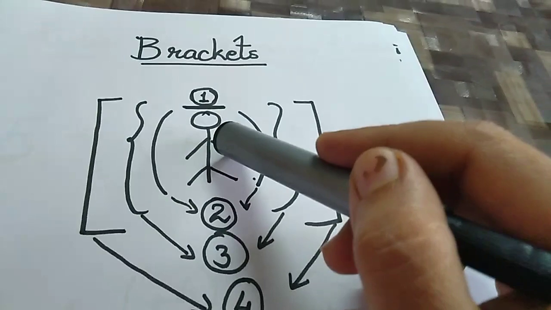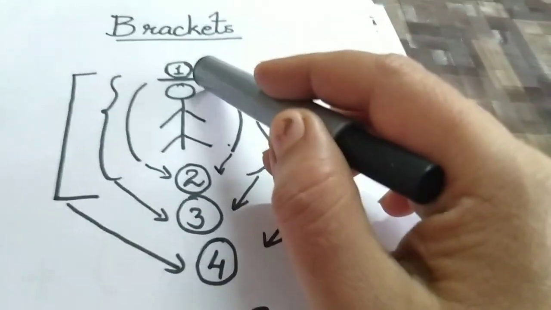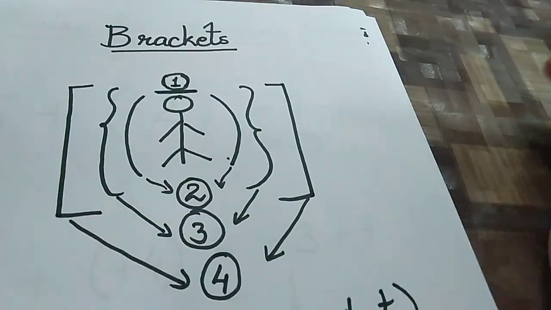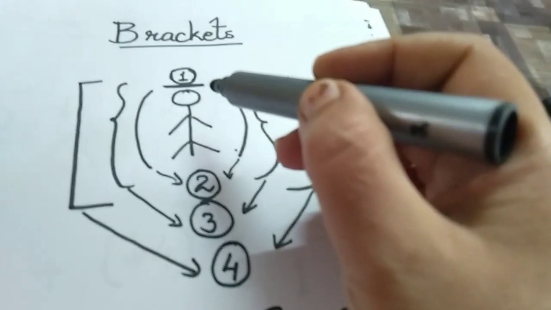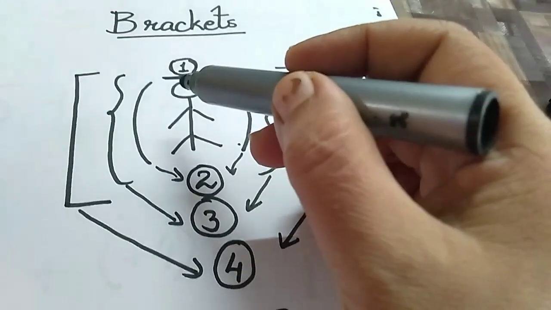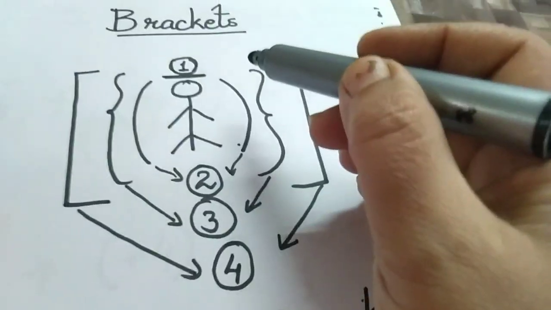So first is the bar bracket. It is just a simple line above the number. This is the first thing you do: come out of the washroom.